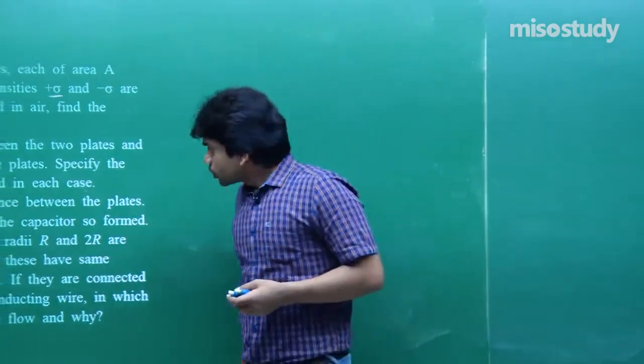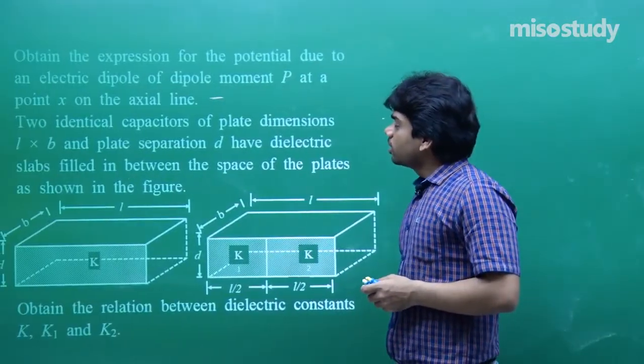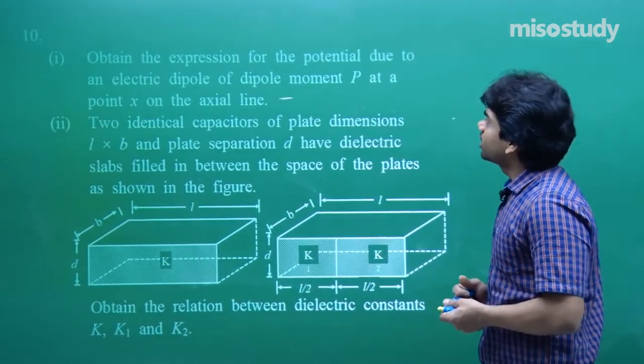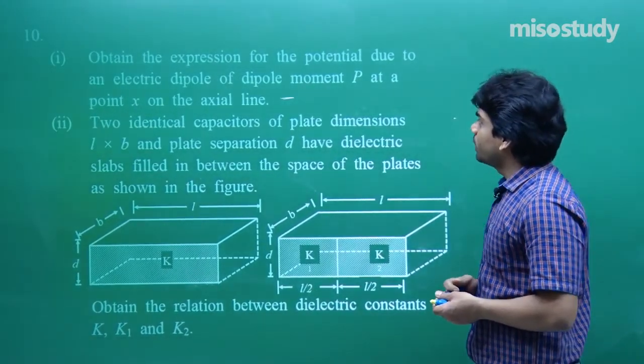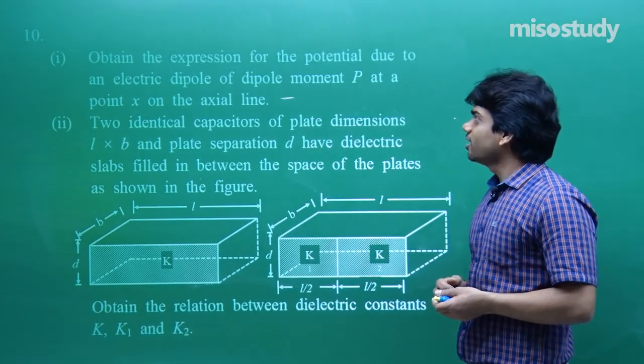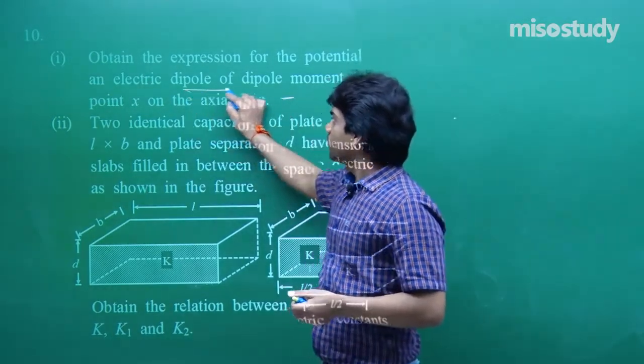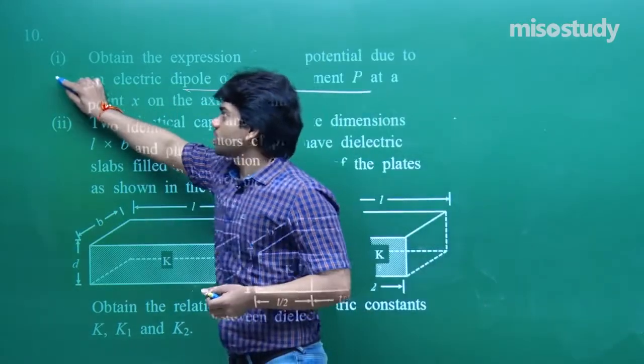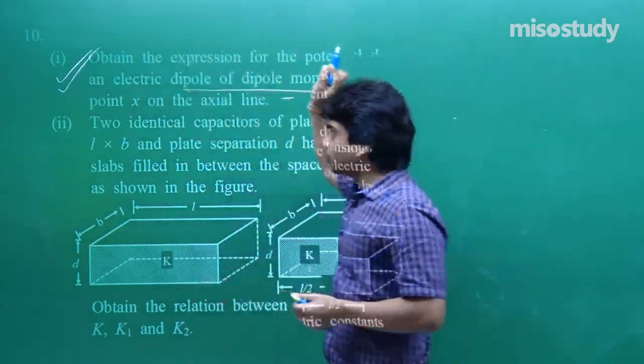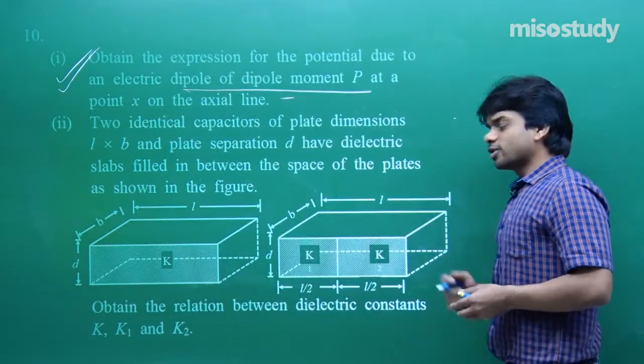So this was the 9th question. The 10th one: obtain the expression for the potential due to an electric dipole of dipole moment P at a point P on the axial line. So this part we have done. Because we have done it for electric field, we have done it for potential. So I'm not going to do this once again. Now you all read this one.